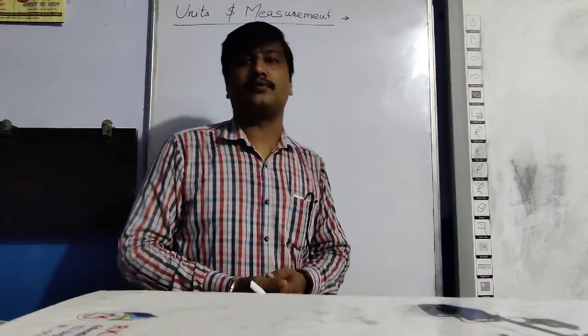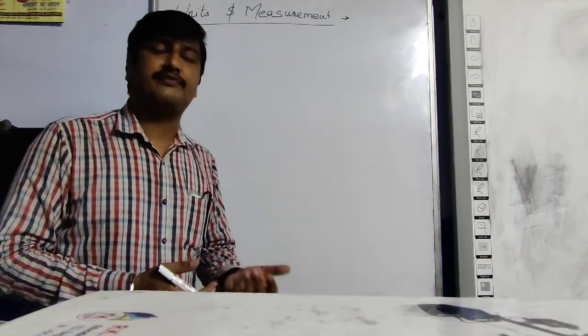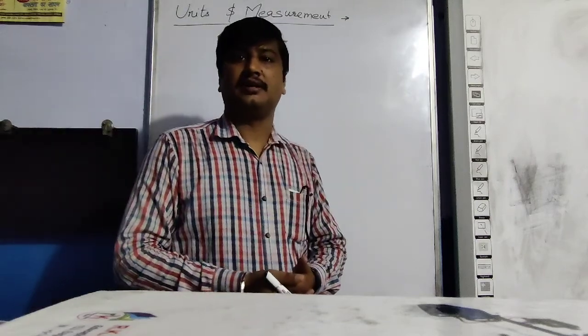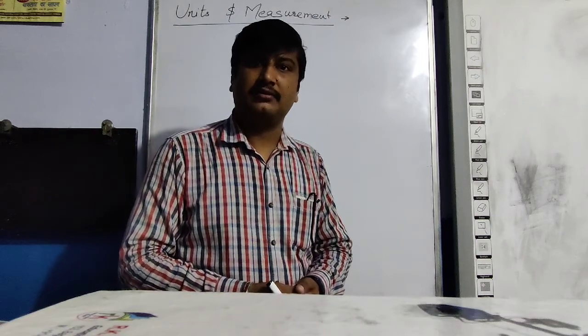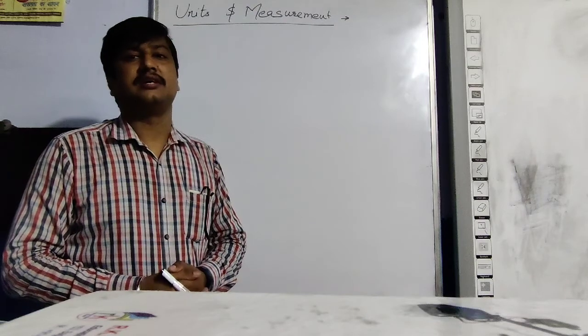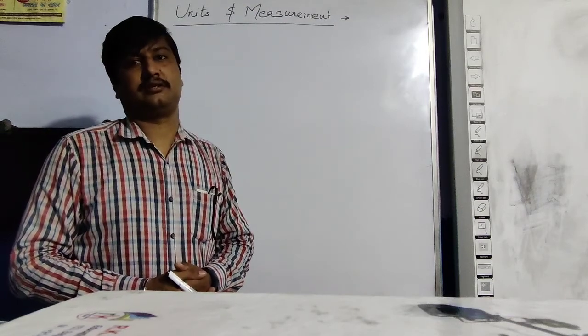Then we will discuss about the mass, length and time in terms of their measurement, the maximum ranges of these quantities, and after that we will deal with the error analysis, significant figures, rounding of digits, and in this chapter we will discuss about the dimensional analysis.